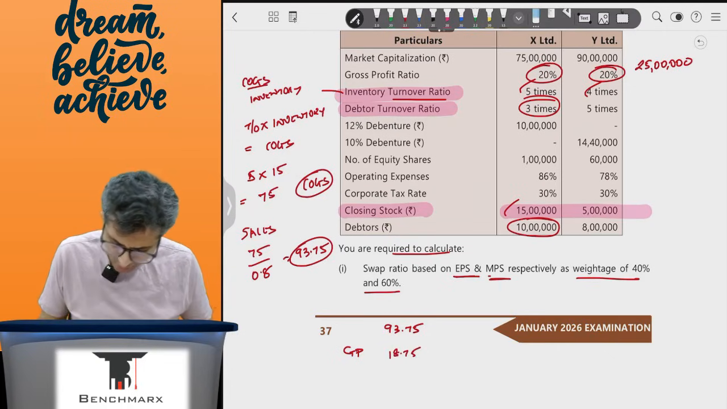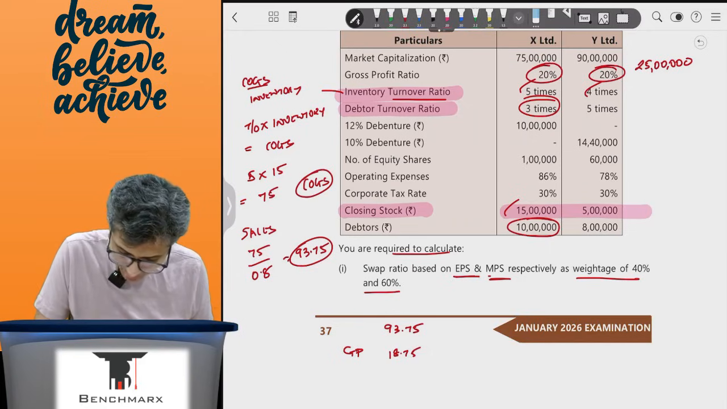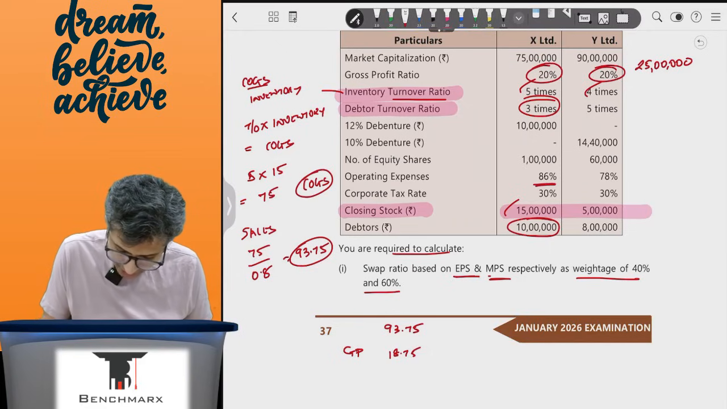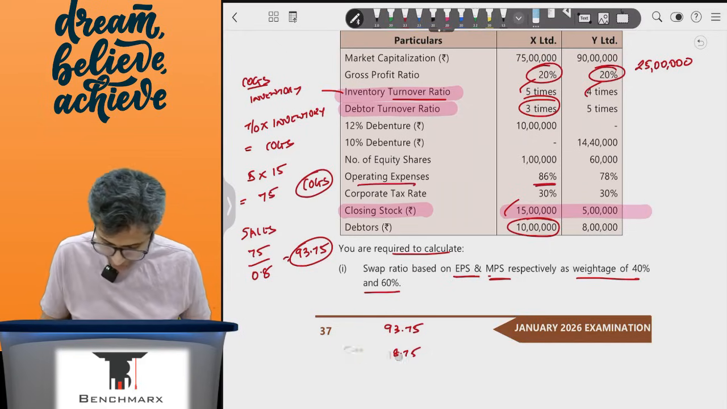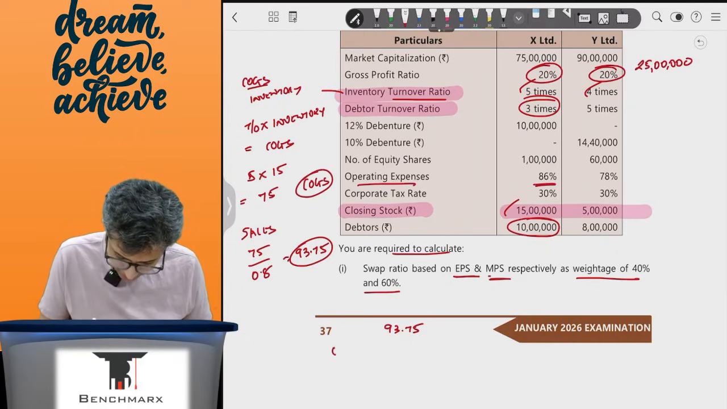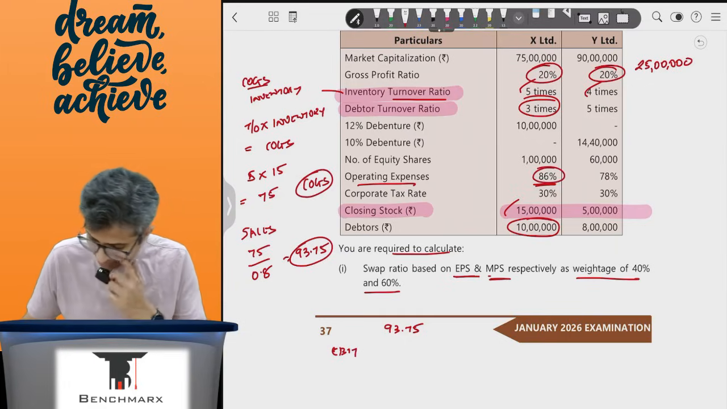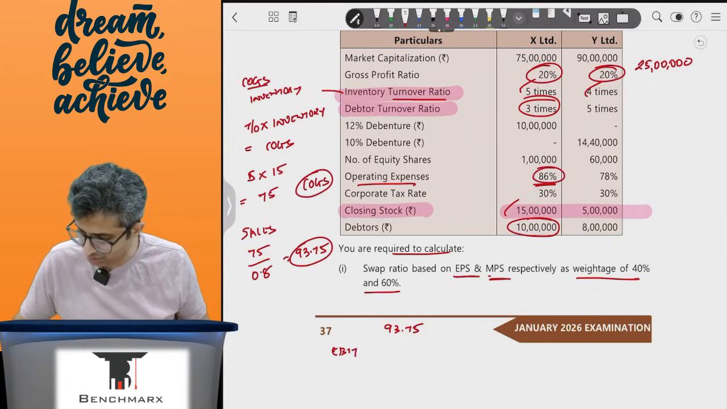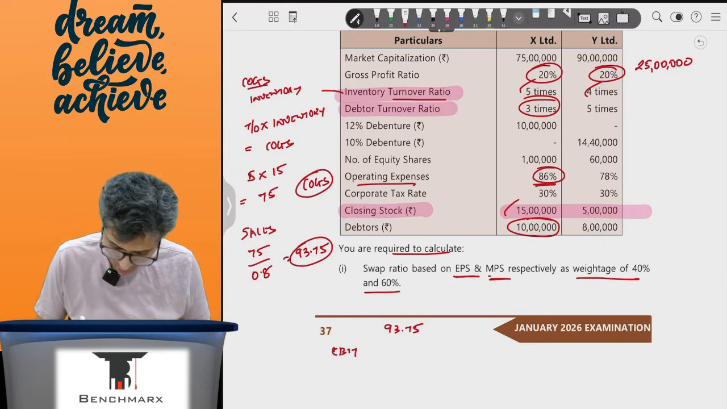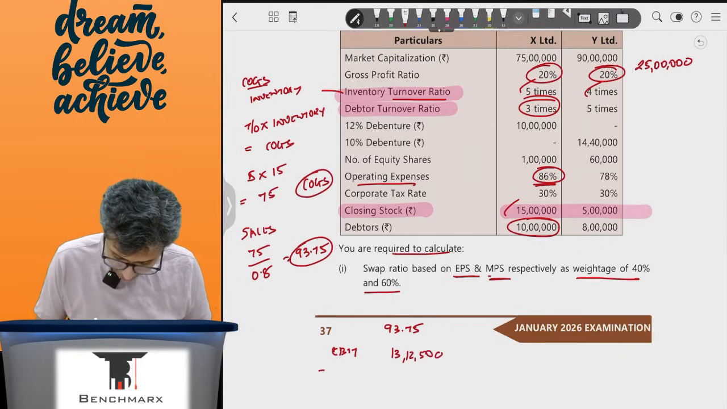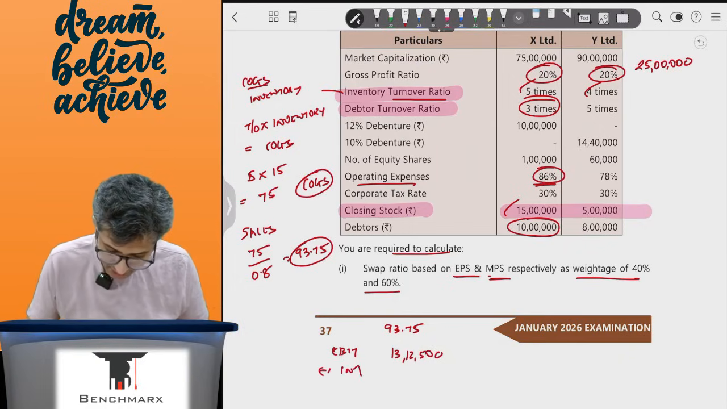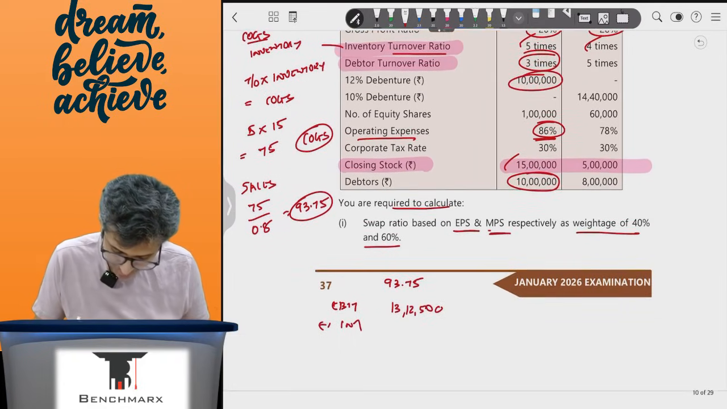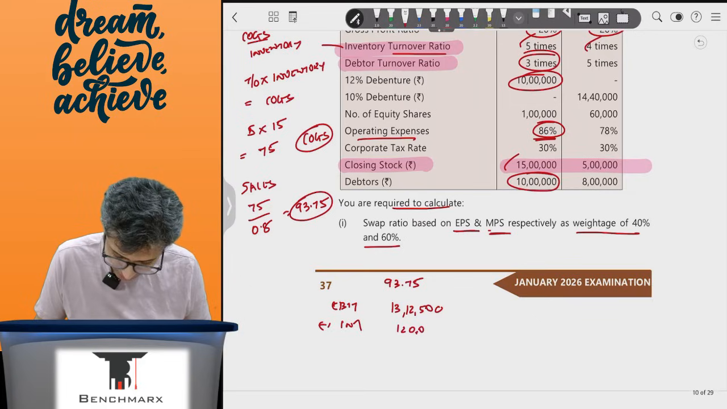Now, honestly, why would I even want to find the GP? I have the operating expenses ratio directly given as 86%. So over here, I can directly find the EBIT at the rate 14%. For example, 93 lakh 75,000 into 14% comes to around 13 lakh 12,500. From this, I will subtract the interest. Interest over here is 10 lakhs into 12%. This is 1 lakh 20,000.